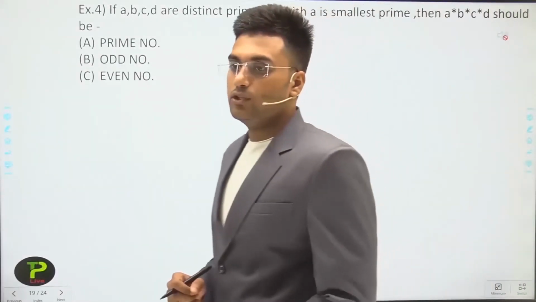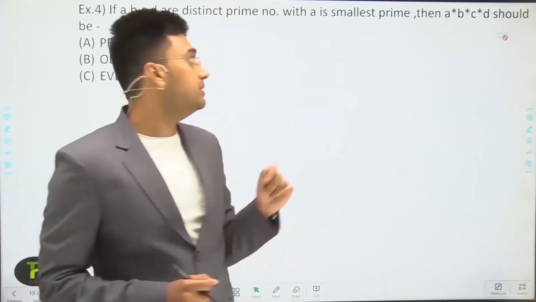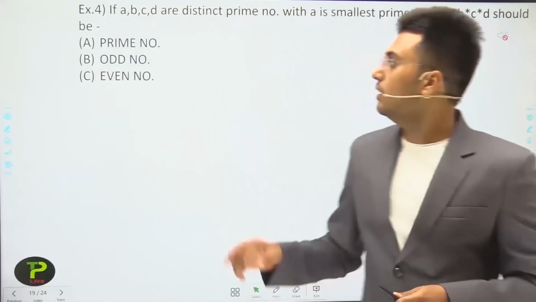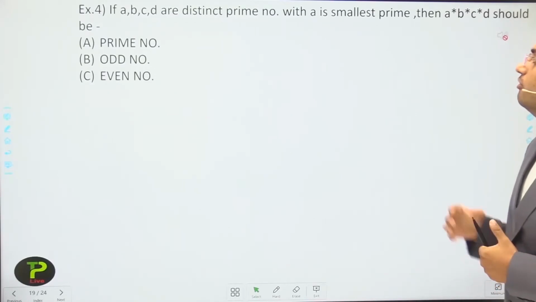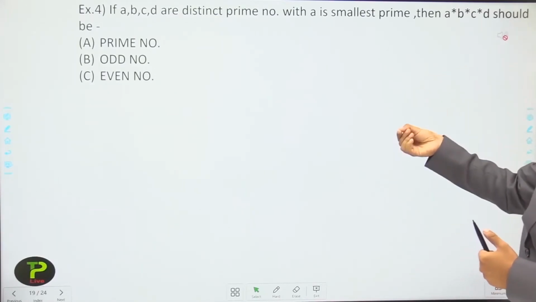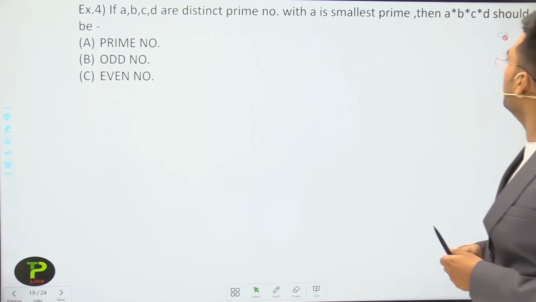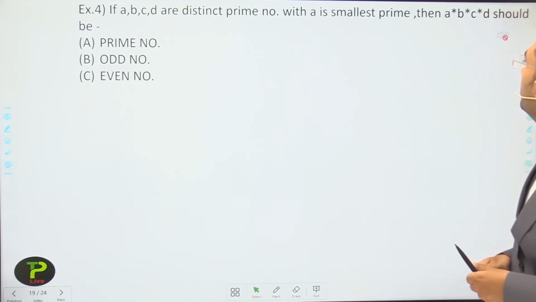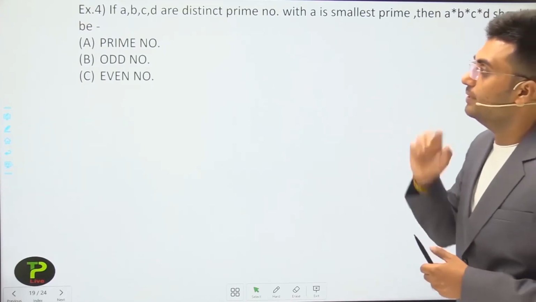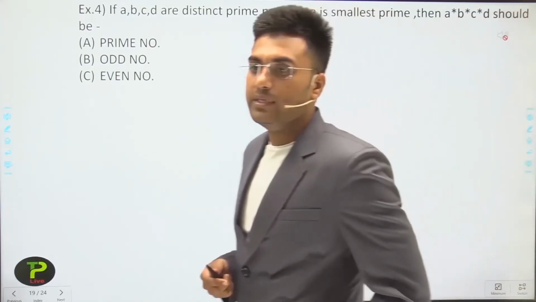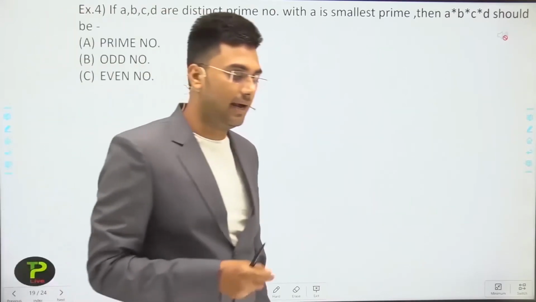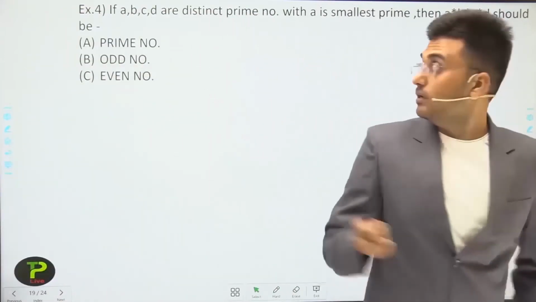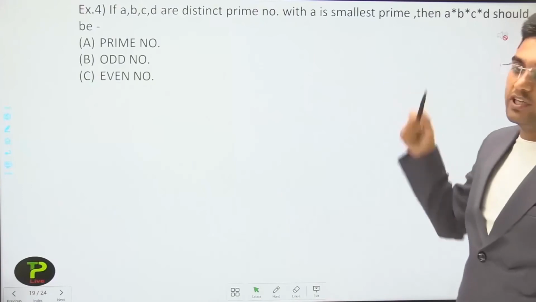So after this question, next question is: if A, B, C, D are distinct prime numbers with A the smallest prime number, then A multiplied by B multiplied by C multiplied by D should be. Means A, B, C, D are distinct prime numbers, they are all different prime numbers, and A is the smallest prime number.